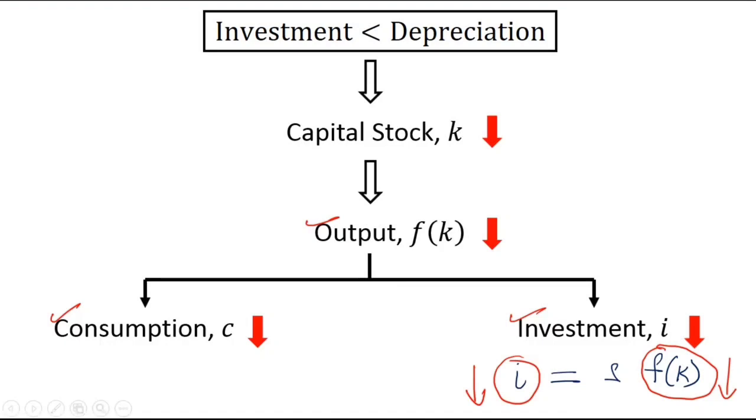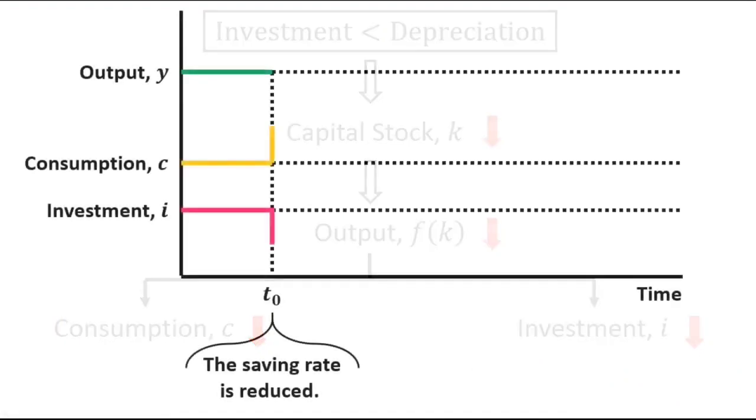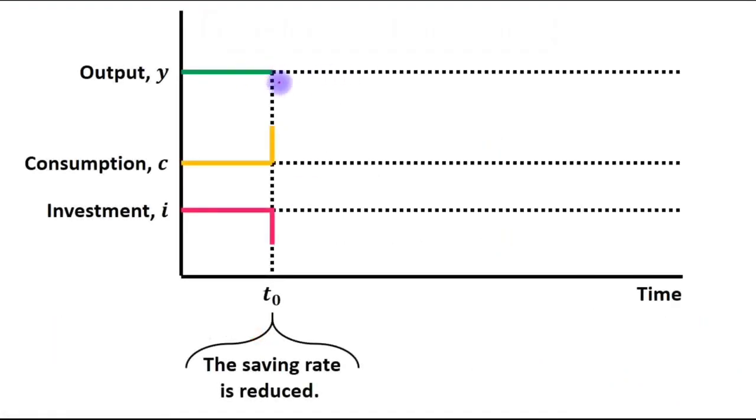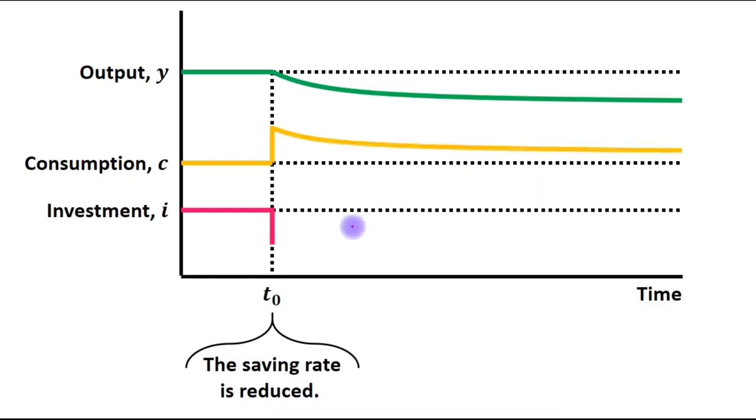We can see these changes in a figure. Output will fall. In the same way, consumption will also reduce. And the last one is investment. So these variables continue to fall until the economy reaches the new steady state, the new golden rule steady state.